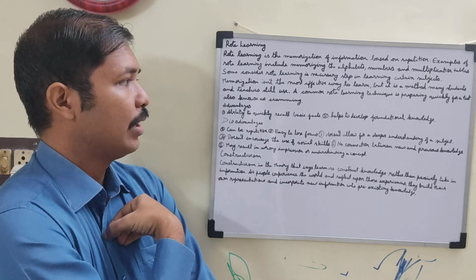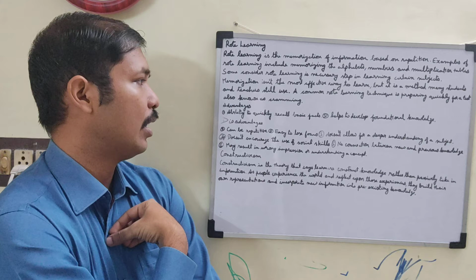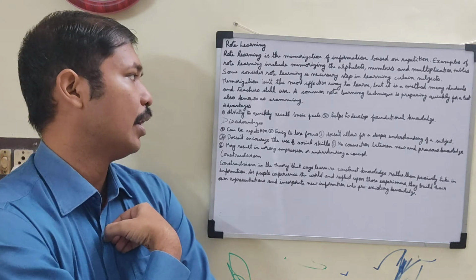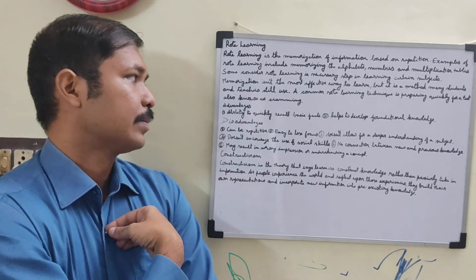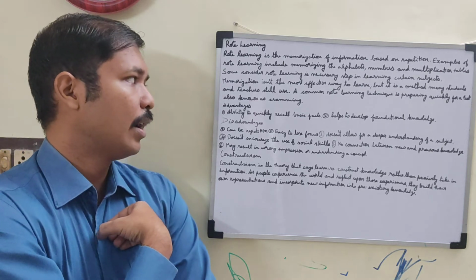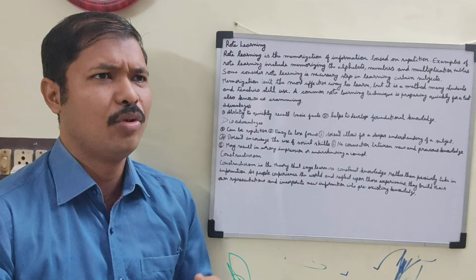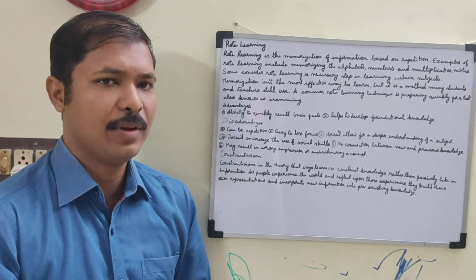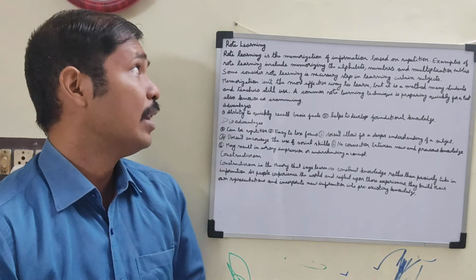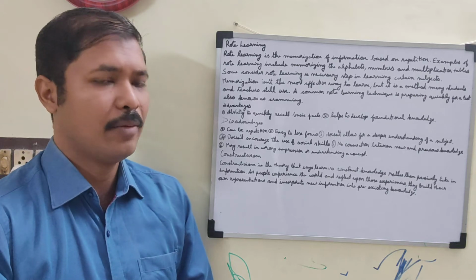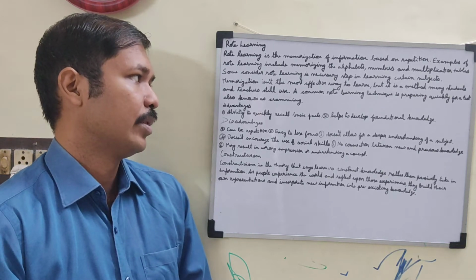A common rote learning technique is preparing quickly for a test, known as cramming. Cramming is simply memorizing without knowing the meaning of the concept. That is said to be cramming, and rote learning is almost the same as cramming.